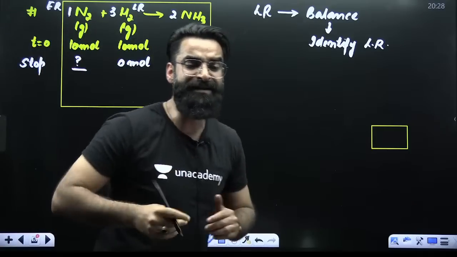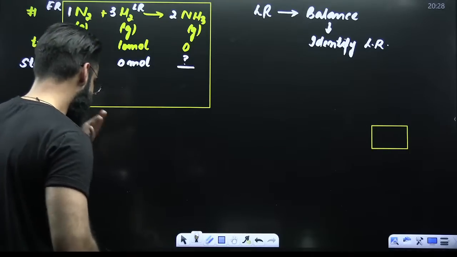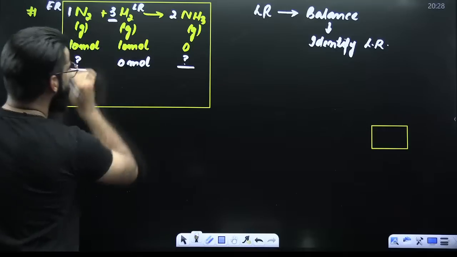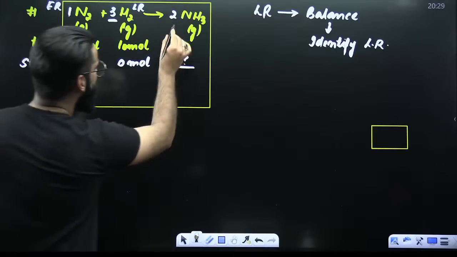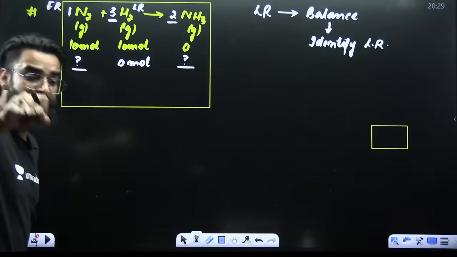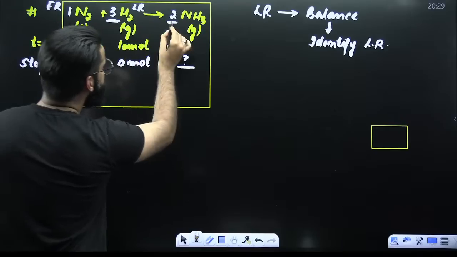Now, how is this limiting reagent going to tell us all that? Try to understand, guys. First of all, what is the stoichiometric coefficient of H2? You'll say 3. What is the stoichiometric coefficient of NH3? You'll say 2.